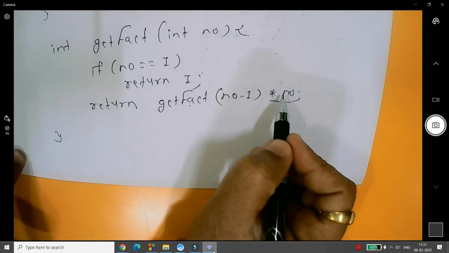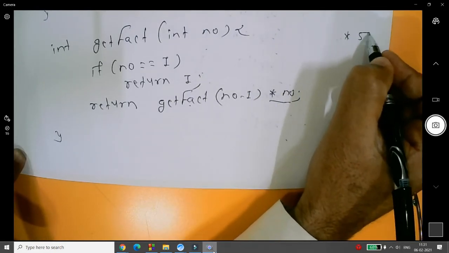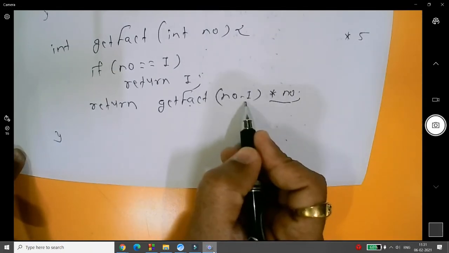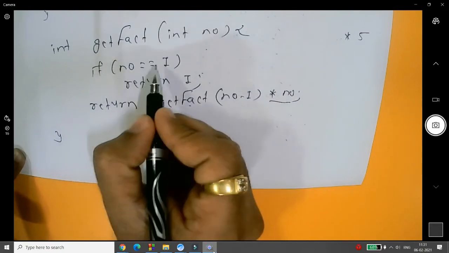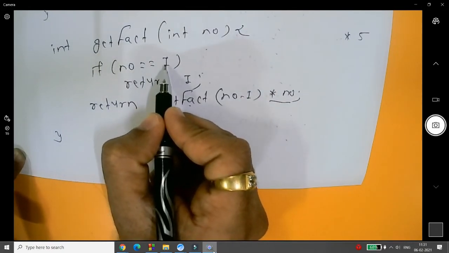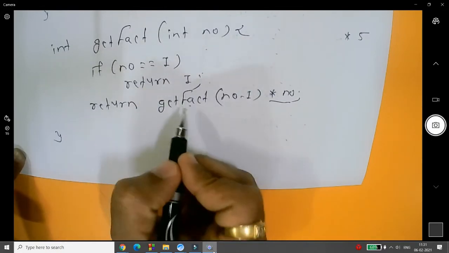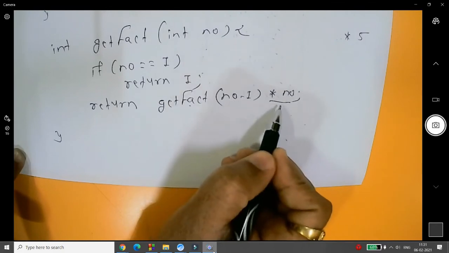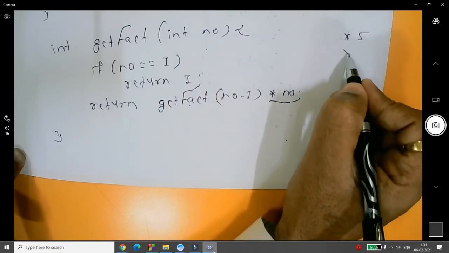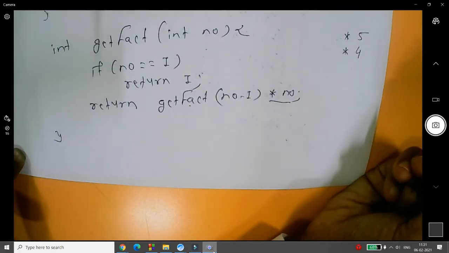So multiply by 5 will be in the stack, and 5 minus 1, that is 4, will be passed over here. Is number equal 1? No, it is 4. Then get factorial of 4 minus 1, but the number value is 4, then multiply by 4 will be in your stack.